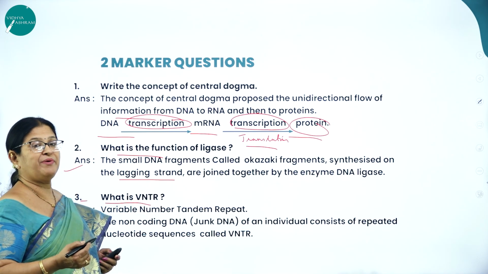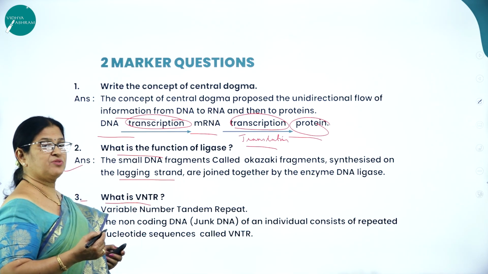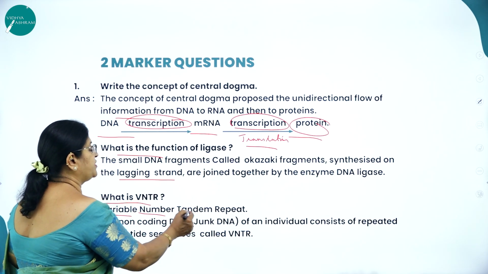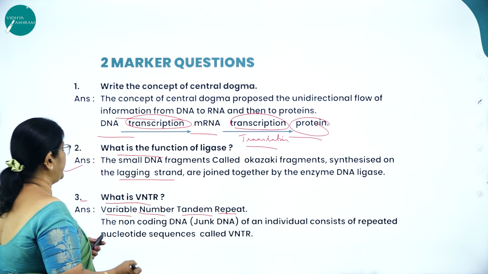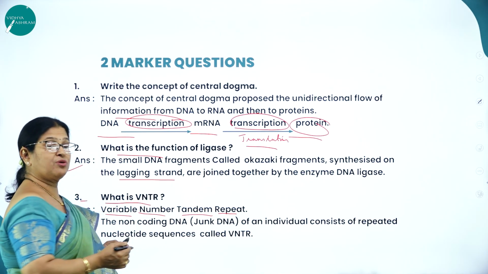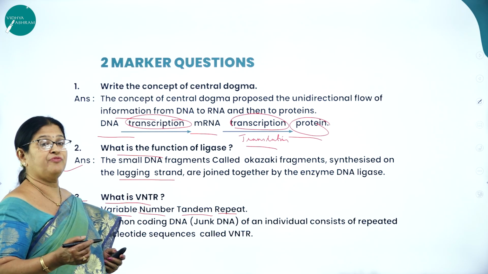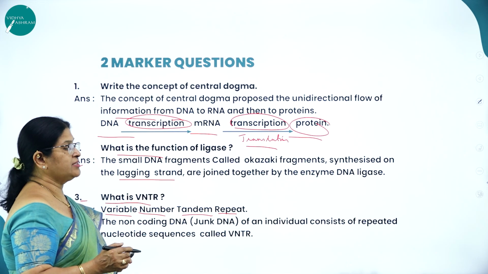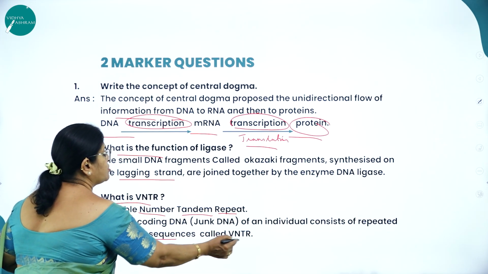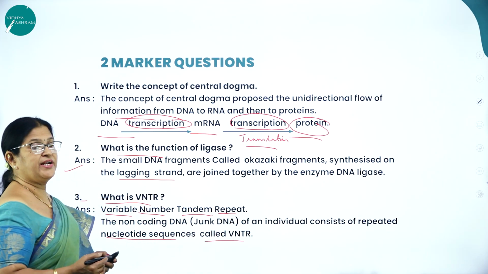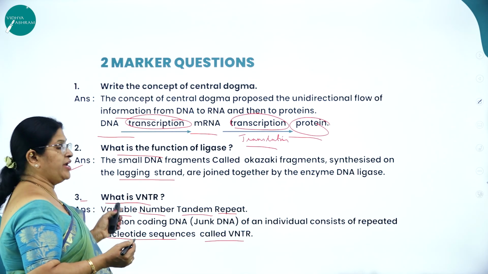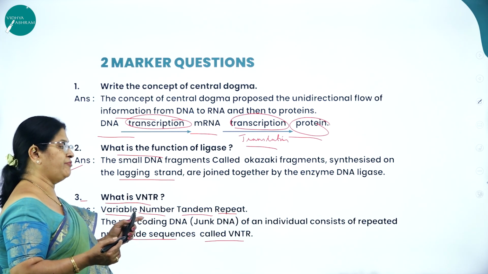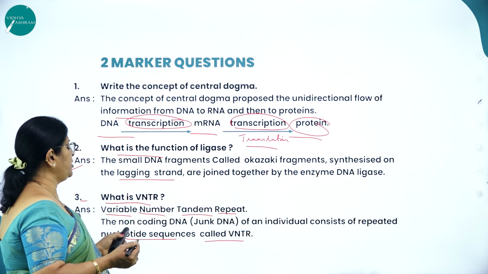Then what is VNTR? They might ask you to expand VNTR. What does VNTR stand for? V stands for variable, N stands for number, T stands for tandem, and R stands for repeat. The non-coding DNA, which is also called junk DNA, does not code for any amino acid. The non-coding DNA of an individual consists of repeated nucleotide sequences called VNTR. So expand VNTR: variable number tandem repeat.